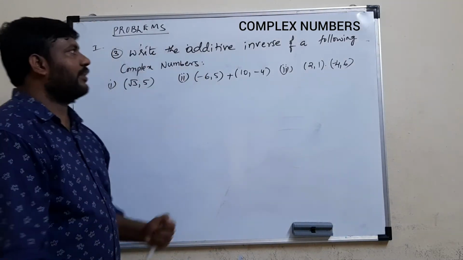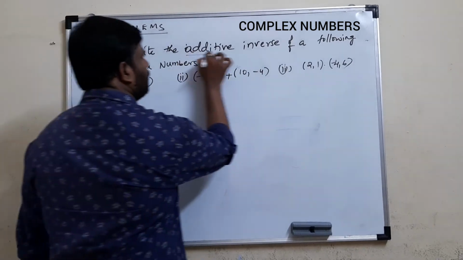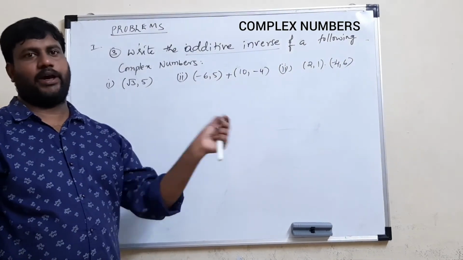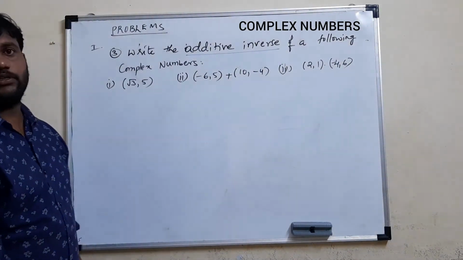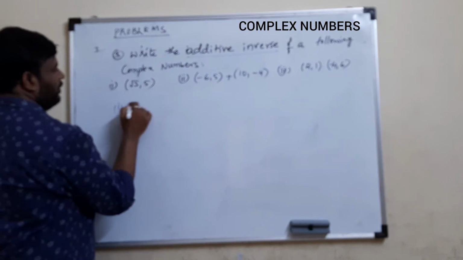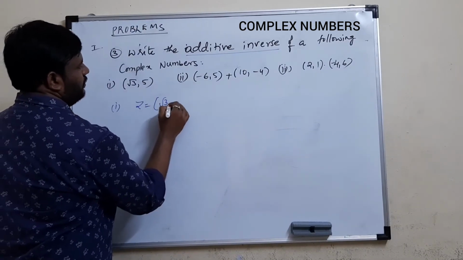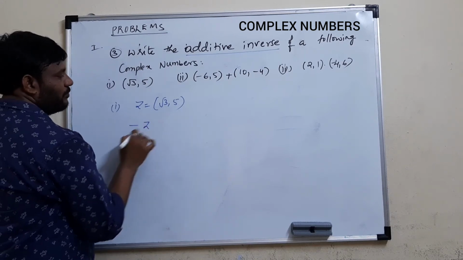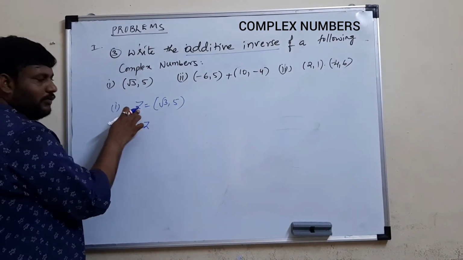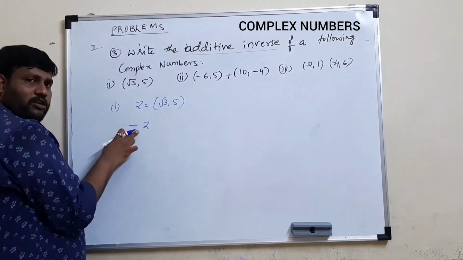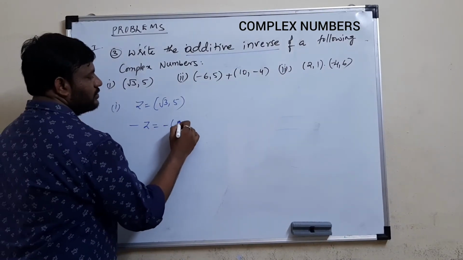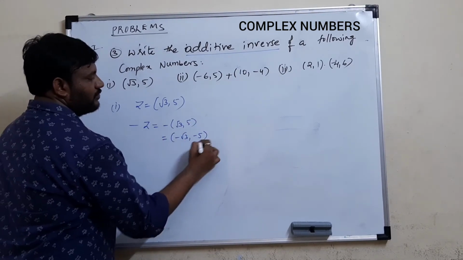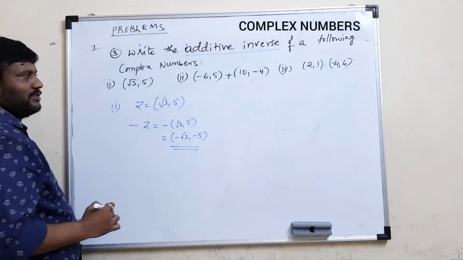So next, write the additive inverse of the following complex numbers. We saw previously that additive inverse of a complex number is nothing but the negative of the complex number. Let us consider the first one, suppose z is root 3 comma 5. We want to find the additive inverse of the complex number, which we can represent as minus z. For z, the additive inverse is nothing but minus z. We can also say negative of the complex number. So just put the minus inside, minus root 3 minus 5. This is nothing but the additive inverse of the complex number.